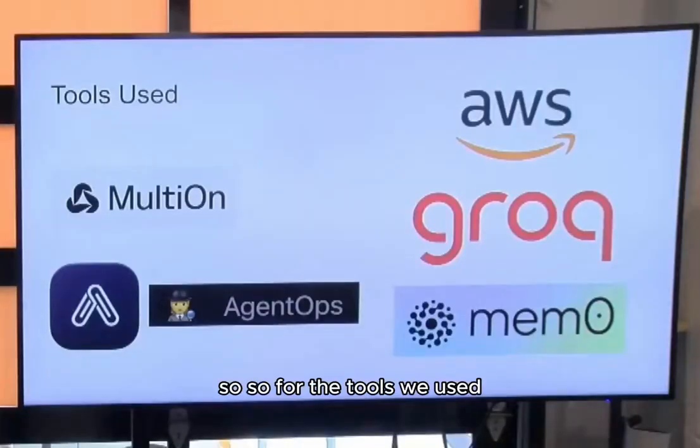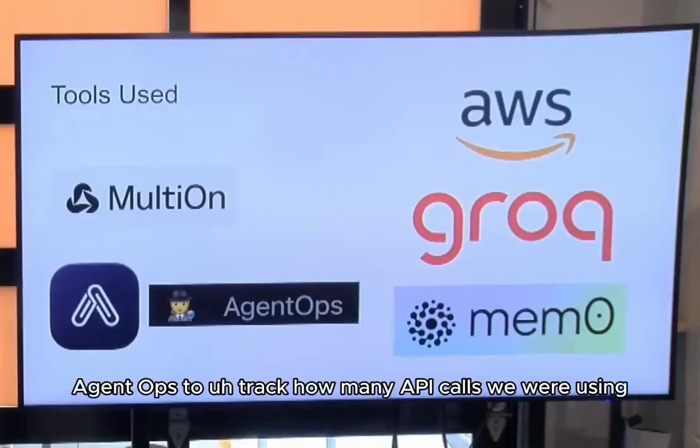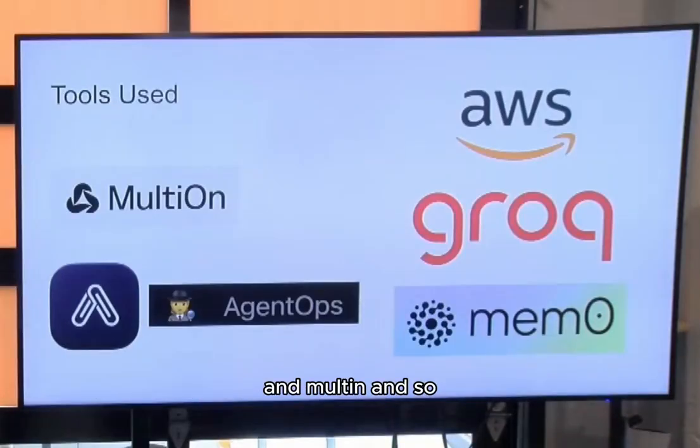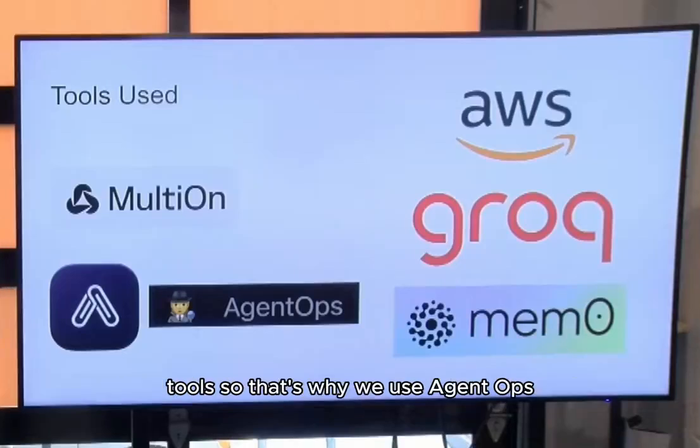And so for the tools we used, we obviously used MultiOn to perform all the searches. We used AgentOps to track how many API calls we were using, especially since we were using multiple different LLMs and MultiOn. And so we wanted to track our usage of all these different tools. So that's where we used AgentOps.